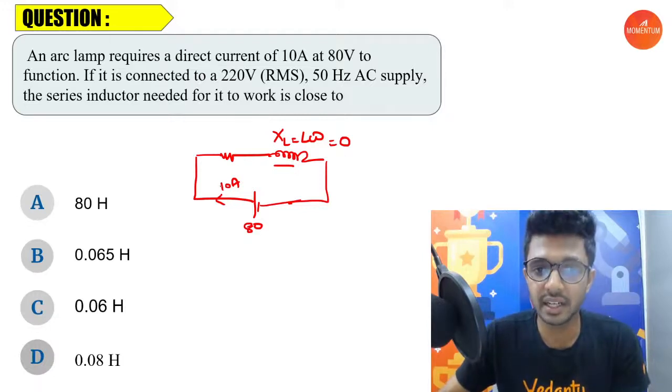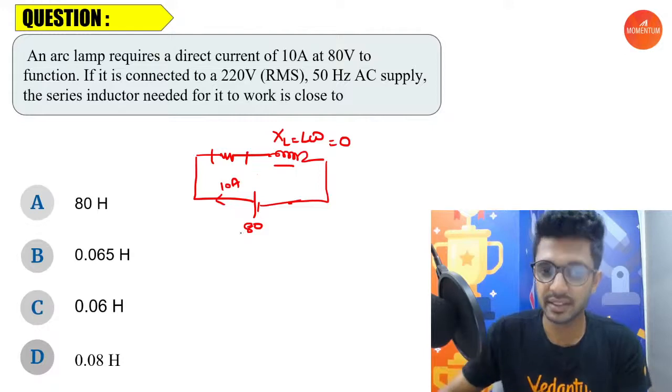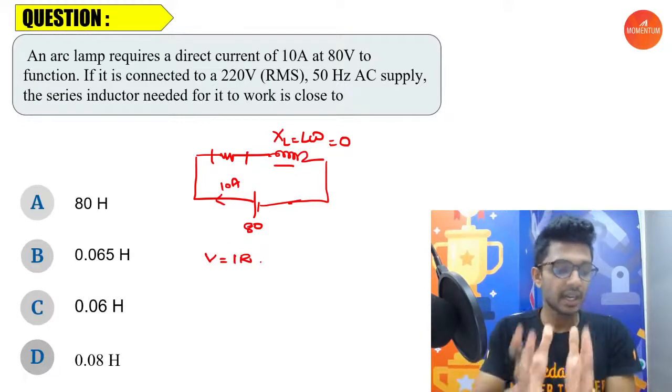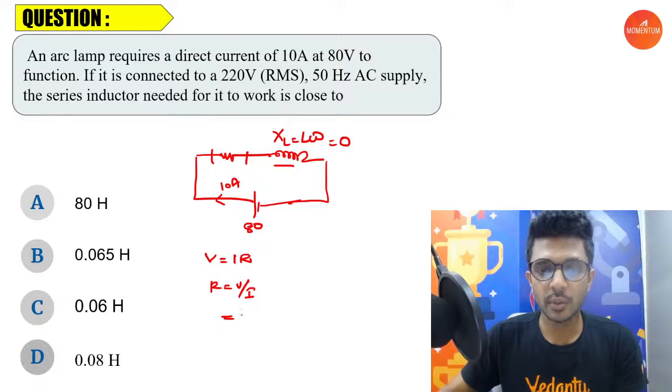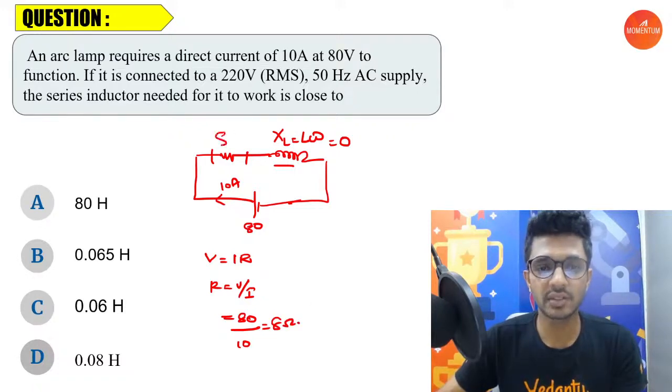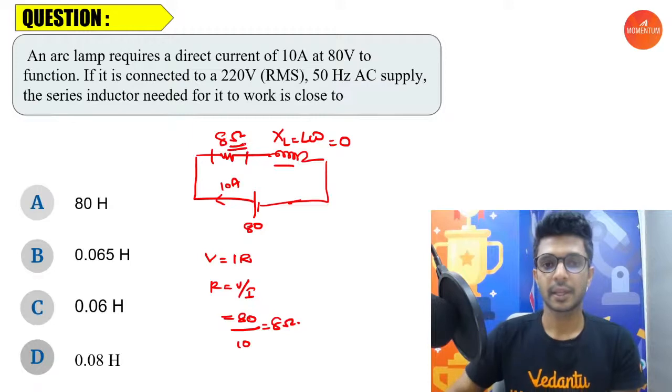So whatever current flows, it is only dropping the voltage across the resistor. So we can say that V is equal to I into R in this particular case. And the value for resistance is V by I, which is equal to how much? V is 80 divided by the current, 10, that's equal to 8 ohm. So let me write it here. We got the value for resistance as 8 ohm.